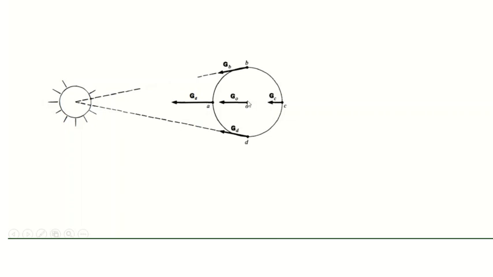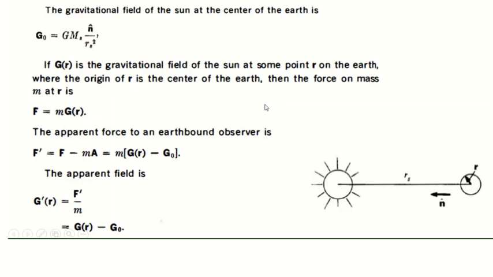The magnitudes of GB and GC are approximately the same as the magnitude of G0, but their directions are slightly different. So the apparent field G dash is equal to G minus G0.